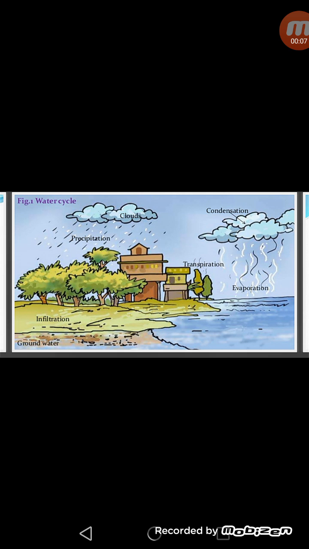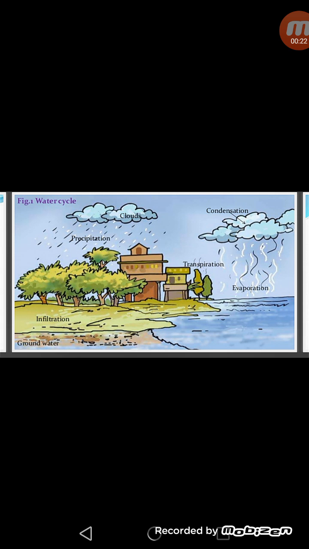This is the diagram of the water cycle. As we know, the water cycle is the continuous circulation of water between land and ocean, and many processes are involved in the process of the water cycle.